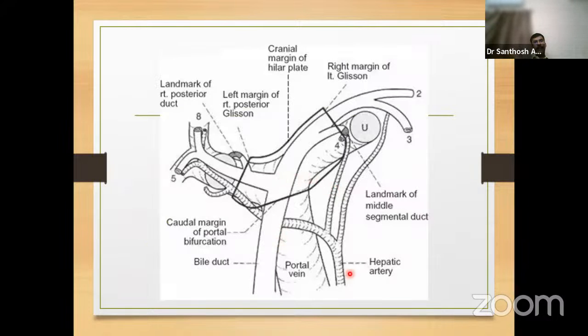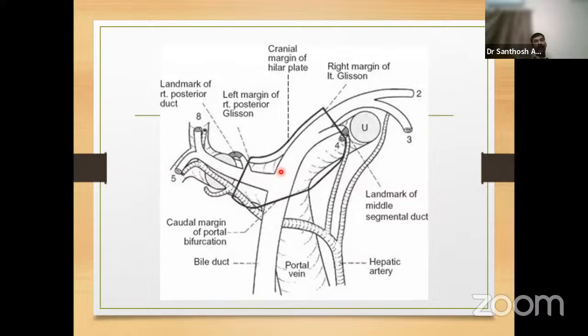So, as I said, this is the free margin of the hepatoduodenal ligament. This is the right side of the patient. This is the left side of the patient. Anteriorly to the right, we find the bile duct. To the left is the hepatic artery. Posteriorly is the portal vein. And if we go to the level of the hilum, the bile duct comes anterior-most, and I think most of you will agree, who have done a liver resection or assisted a liver resection.